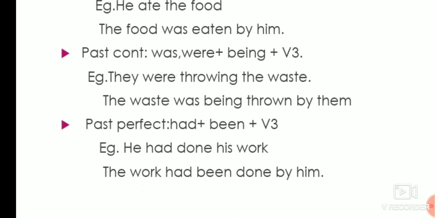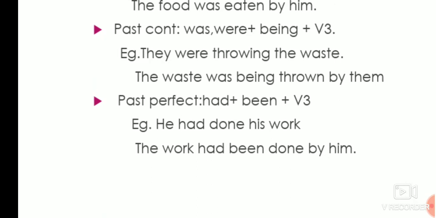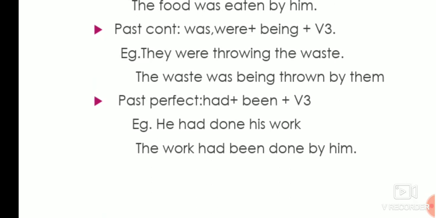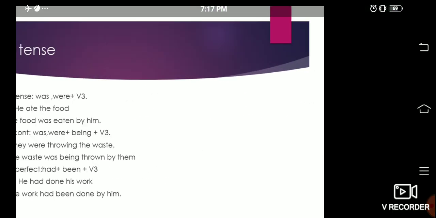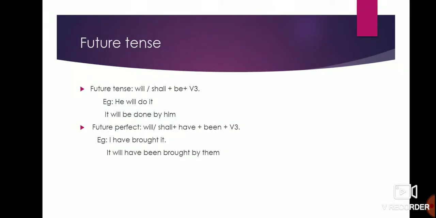Past perfect: had plus been. Children, in past we don't use have or has. We use only had in all kinds of sense, whether plural or singular. Here, he had done his work. The work had been done by him. Okay, this is past.